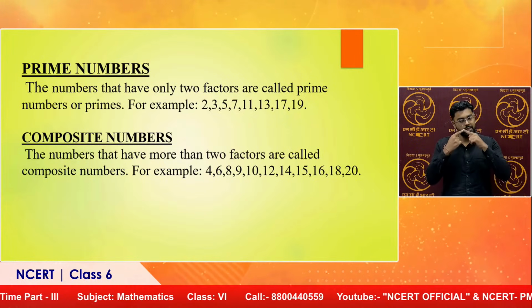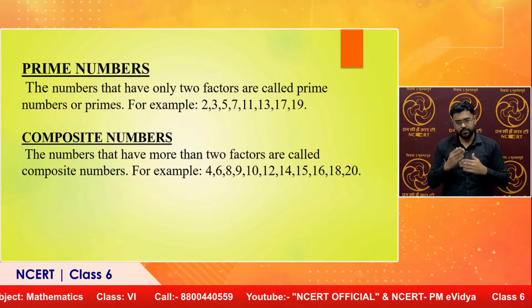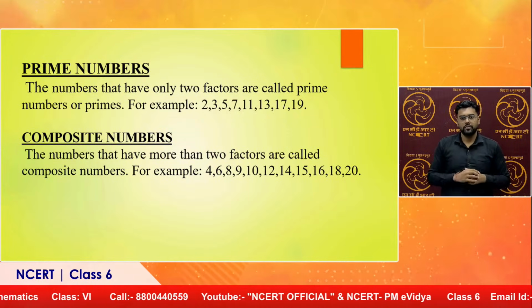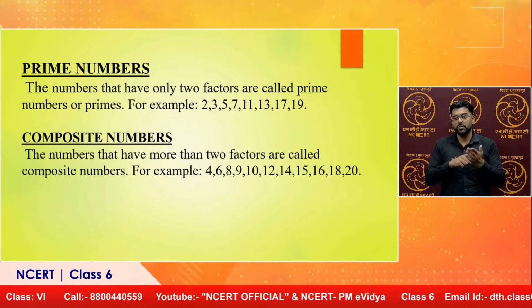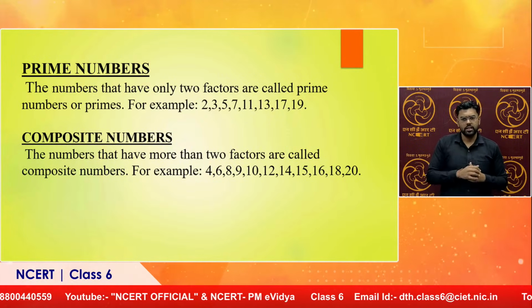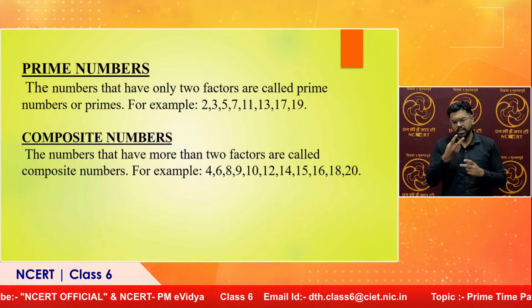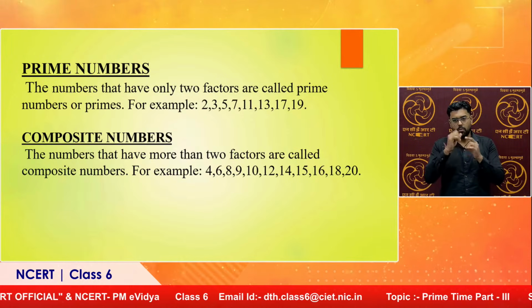The numbers that have more than two factors, Harpreet, they are known as composite numbers. For example, 4. 2 into 2 into 1. 4. 1, 2 and 4. And 6, 8, 9, 10, 12, 14, 15, 16, 18, 20. All these are composite numbers. More than two factors. Very good.